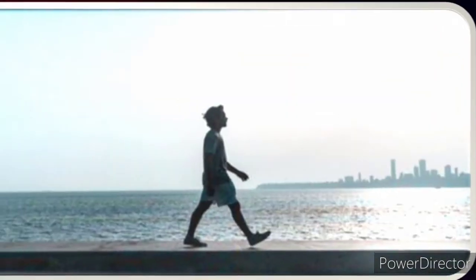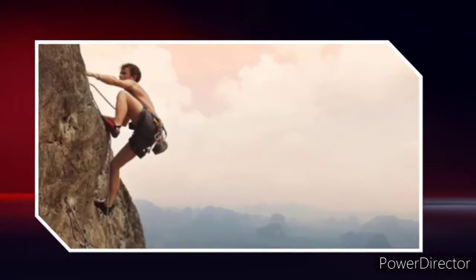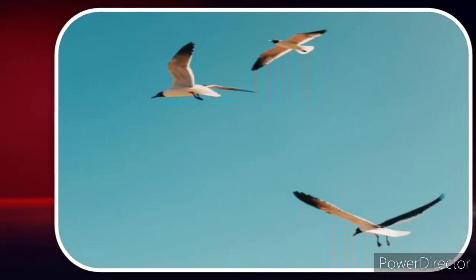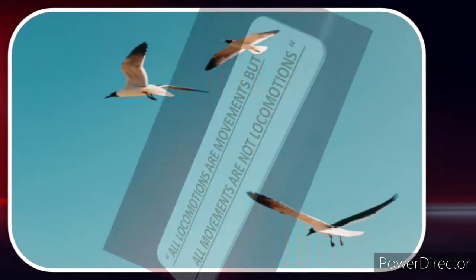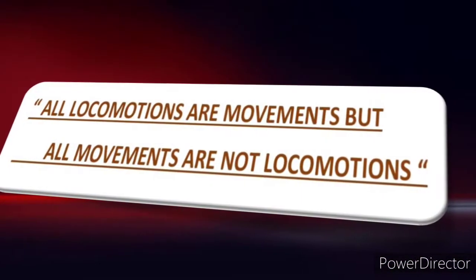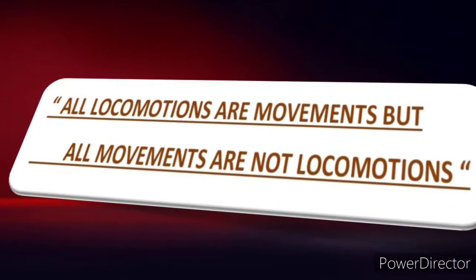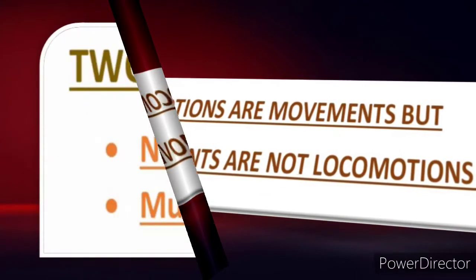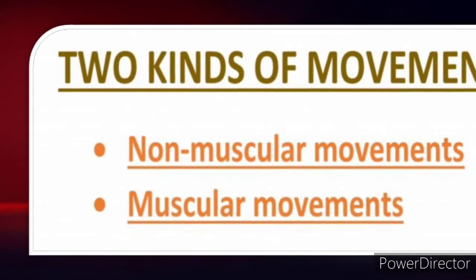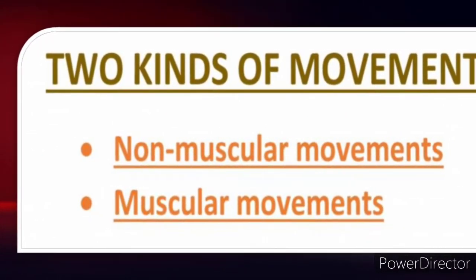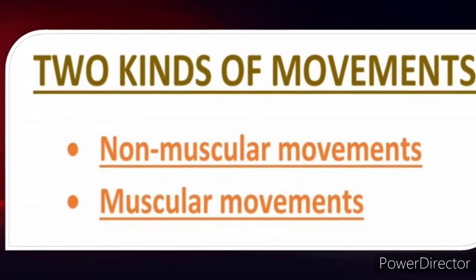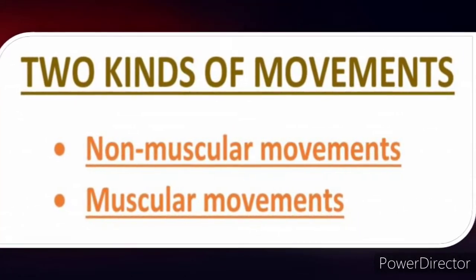For example, walking, running, climbing, swimming, flying, all are locomotory movements. All locomotions are movements, but all movements are not locomotions, right? So, basically there are two types of movements: one is non-muscular movements, another one is muscular movements.